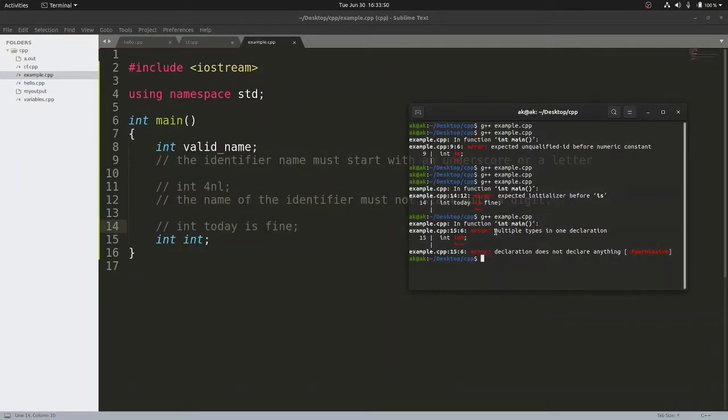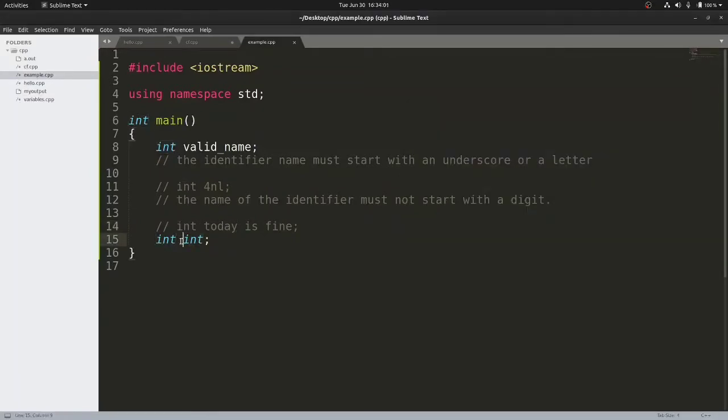So our compiler is thinking that we are declaring the same data type 2 times, which is completely wrong. So our compiler is not able to interpret this particular line number 15. So as a result, it gets confused and throws an error to you, right? So if you really want to use the name int, then since C++ is a case sensitive language, you can take the advantage of that and you can write capital I here.